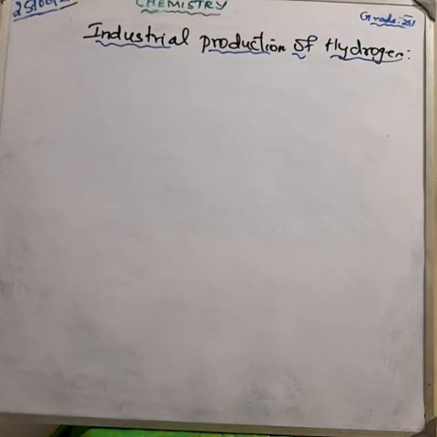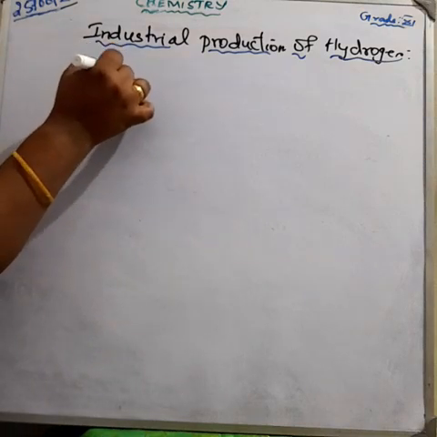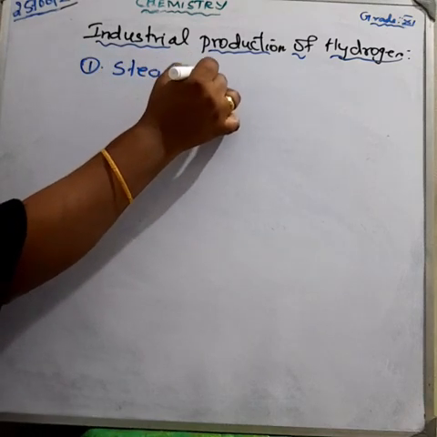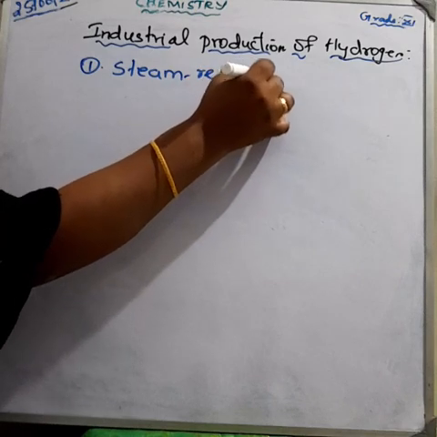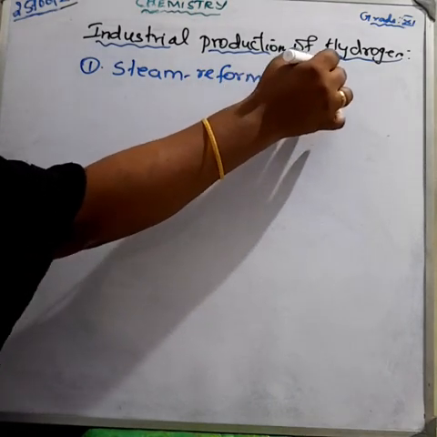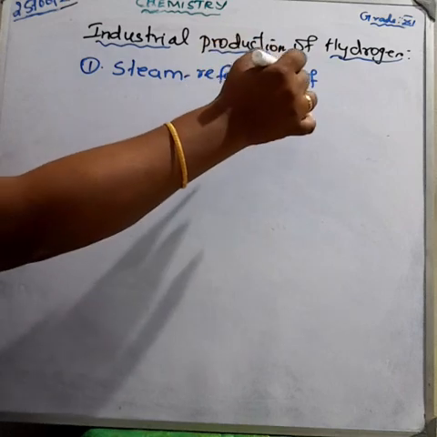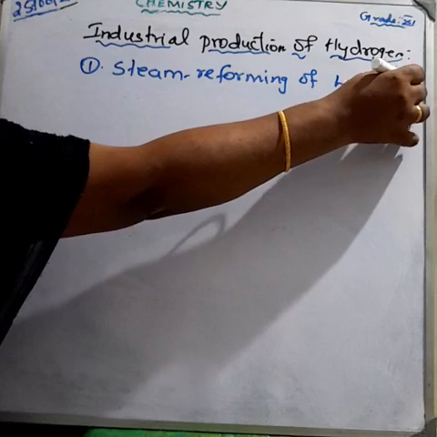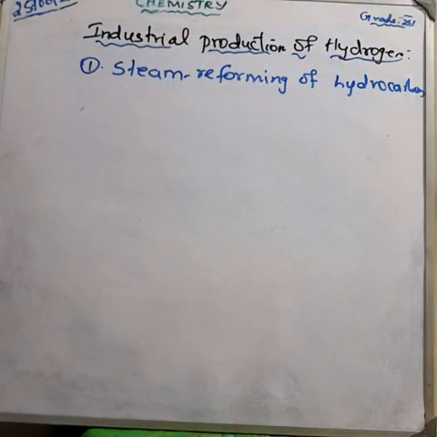Industrial production of hydrogen. How will you prepare hydrogen on a large scale? First method, steam reforming of hydrocarbons. What do you mean by steam reforming of hydrocarbons? In this method we are taking hydrocarbons such as methane. One of the hydrocarbons we are taking is methane, CH4.